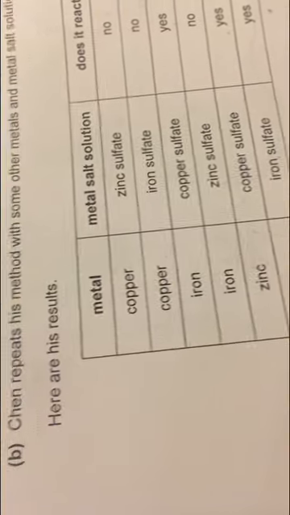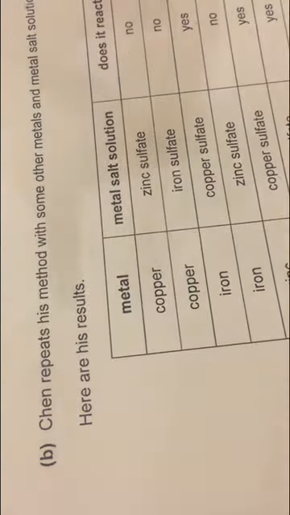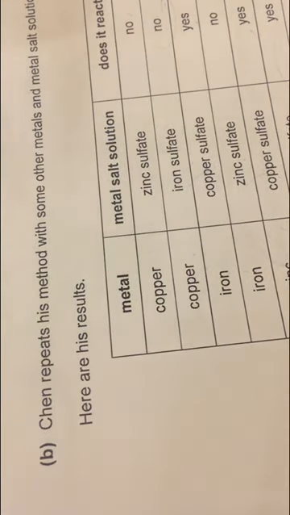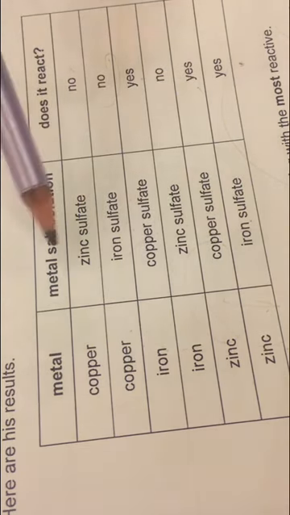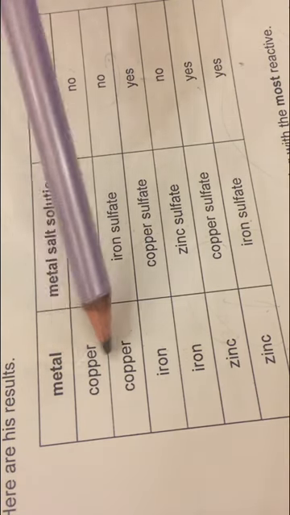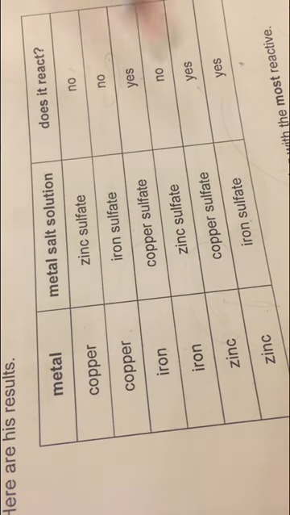Okay, now let's go to the next equation. Chen repeats his method with some other metals and metal salt solution. Here are the results. For example, look at this. Copper with zinc sulfate, no reaction. What does this mean? Is zinc more reactive than copper or copper more reactive than zinc? Of course, zinc is more reactive than copper. So copper couldn't kick zinc out, so no reaction takes place.